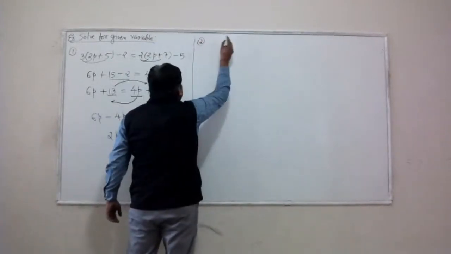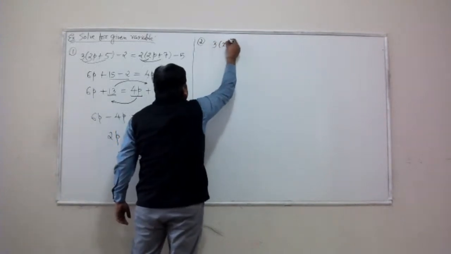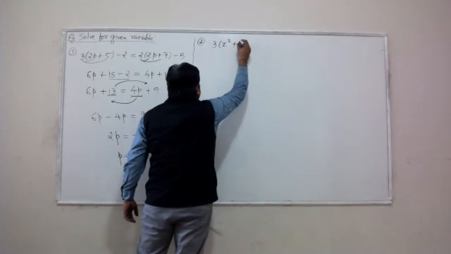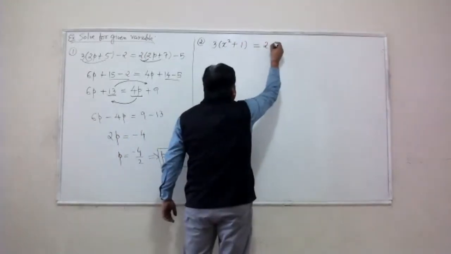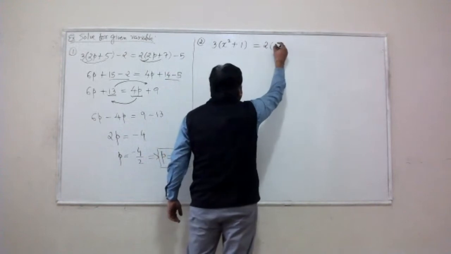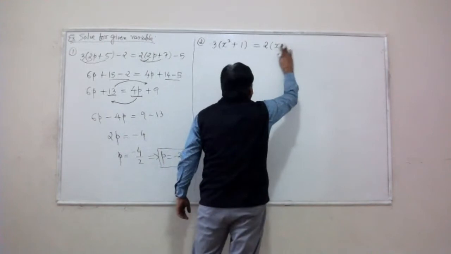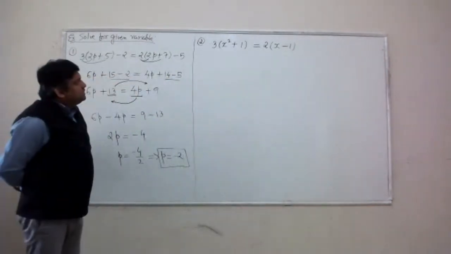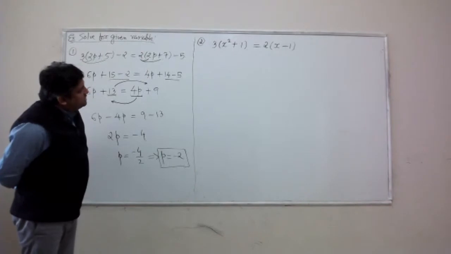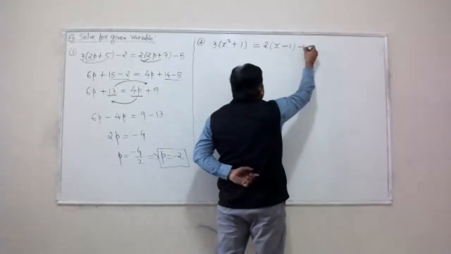Let's say I give you this equation, 3 times x squared plus 1 equal to 2 times x plus x minus 1. So I have minus 10.